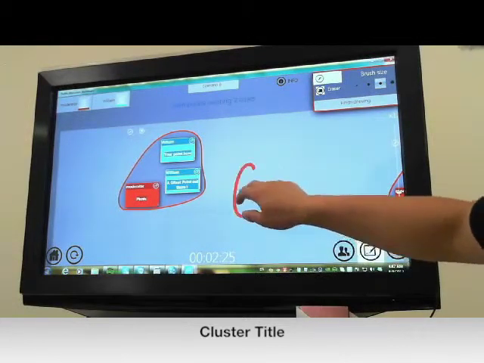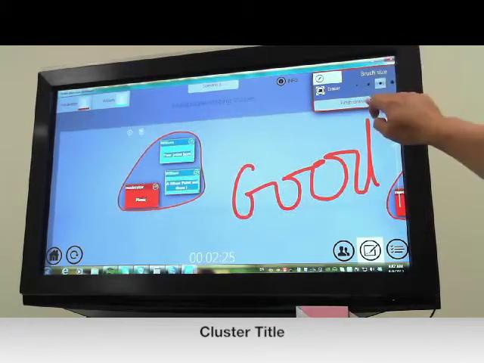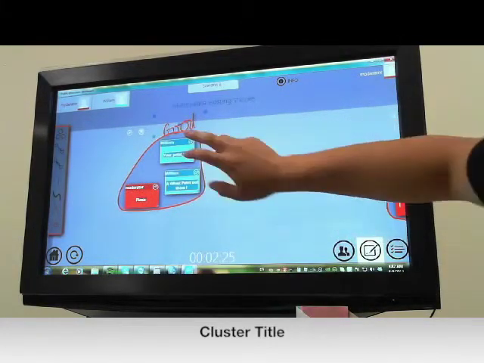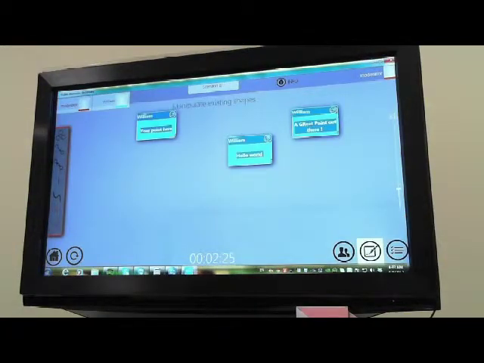I can write anywhere, and when I press finish draw, automatically it is resized and repositioned to the group itself. So this is a good idea, a good group. And then of course I want to say this is, I'm going to write big, bad idea. And when I press finish draw, it resizes and puts it here. There you go. This is how the cluster system works.